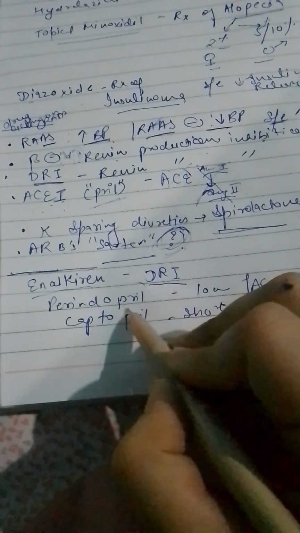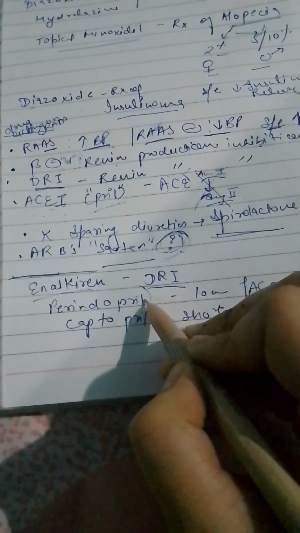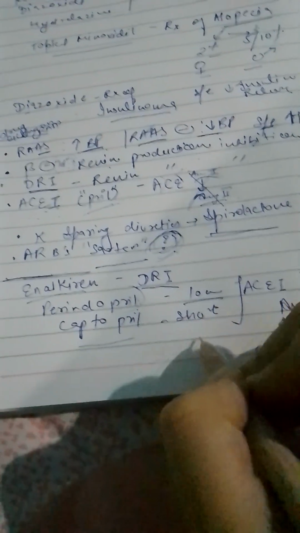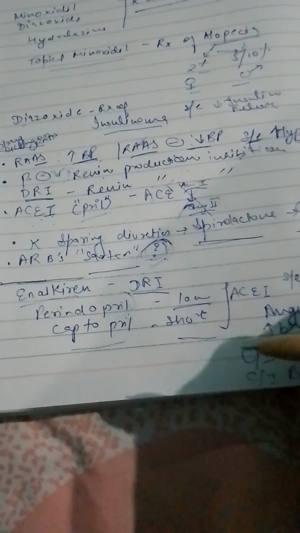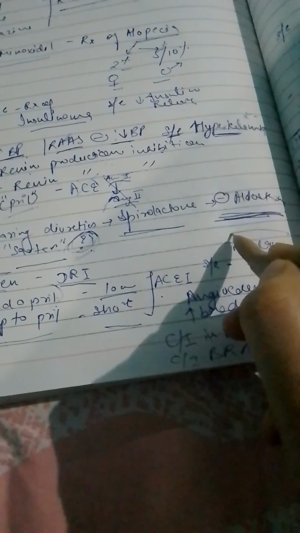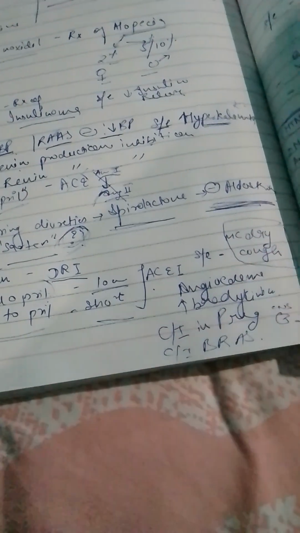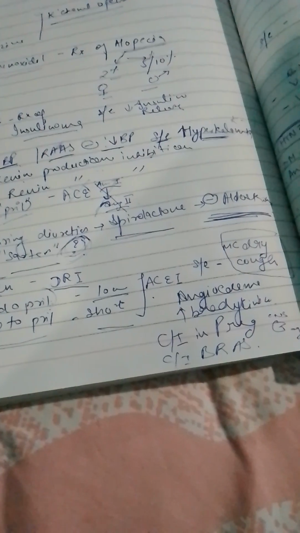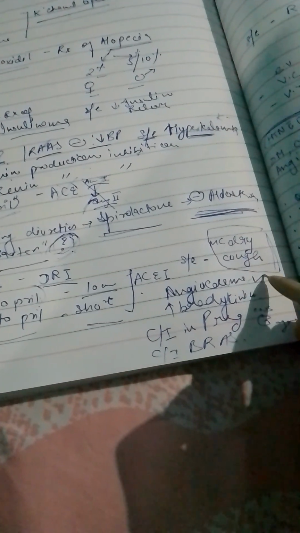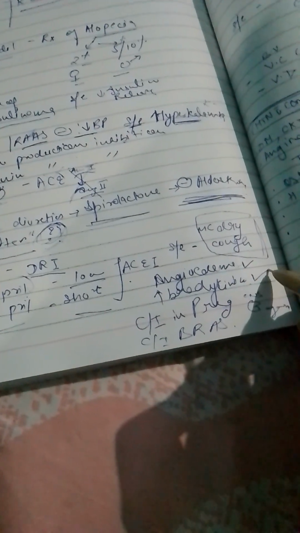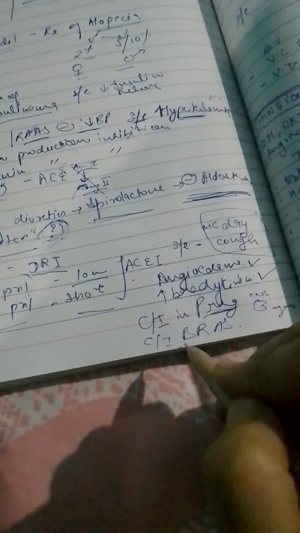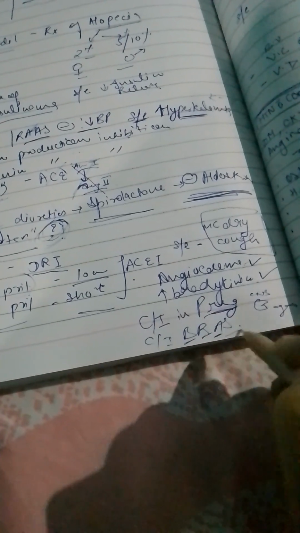Then comes perindopril. I have already told you that the -pril is an ACE inhibitor. Perindopril is long acting, whereas captopril is short acting. They can ask which is long acting and which is short acting. The most common side effect of these prils is dry cough, hence in asthma they should never be given. Rarely they cause angioedema. They also increase bradykinin. They are contraindicated in pregnancy or if there is bilateral renal artery stenosis.